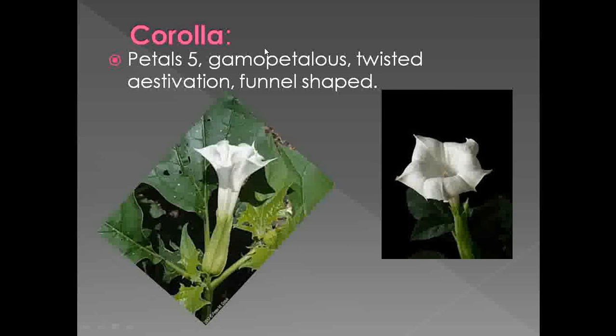Then as it forms a tube, they are fused, that's why we call it gamopetalous, while it shows the presence of twisted aestivation, and the corolla is funnel shaped here. So this is one of the important characteristic features of this one. Okay, remember this one. The corolla is funnel shaped. This is one of the important characteristic features of family Solanaceae.